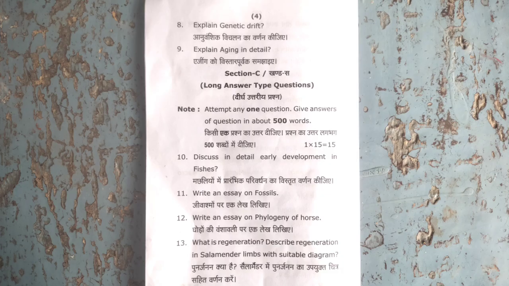Answer number 8. Genetic drift. Genetic drift is the change in frequency of an existing gene variant in the population due to random chance. Genetic drift may cause gene variants to disappear completely and thereby reduce genetic variation. It could also cause initially rare alleles to become much more frequent and even fixed.